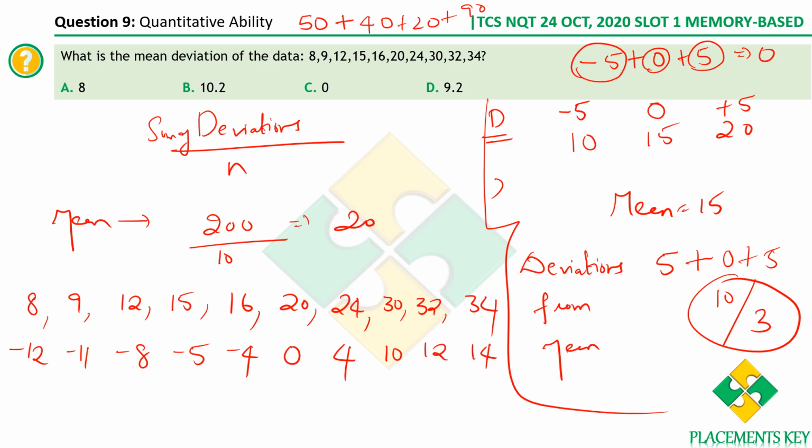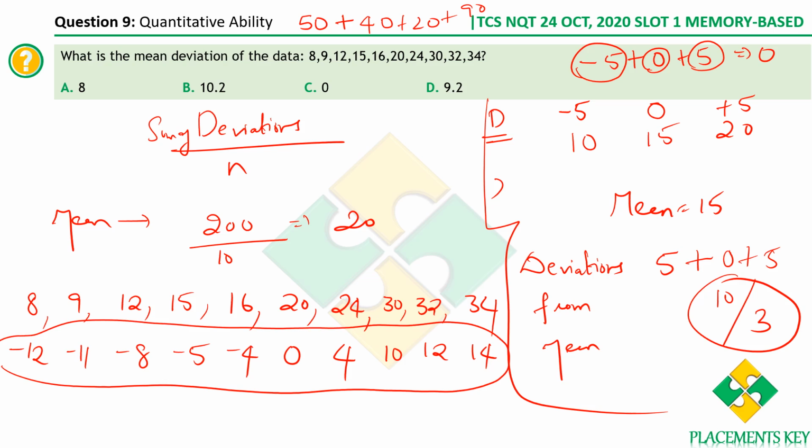As I told earlier, if you sum up all of this along with the sign, you will definitely get 0. Check it yourself if you want. Let me also do it. Minus 4, 4 is gone. Then minus 12 plus 12 is gone. Then we have minus 11 plus 11, and minus 8 plus 8, minus 5 and 5. So everything gets cancelled and you get 0, if you take the sum of deviations along with sign. But when we are computing the mean deviation, we don't take the signs into consideration.